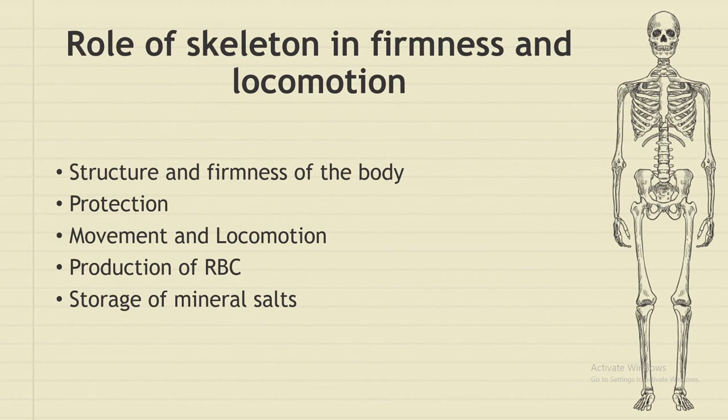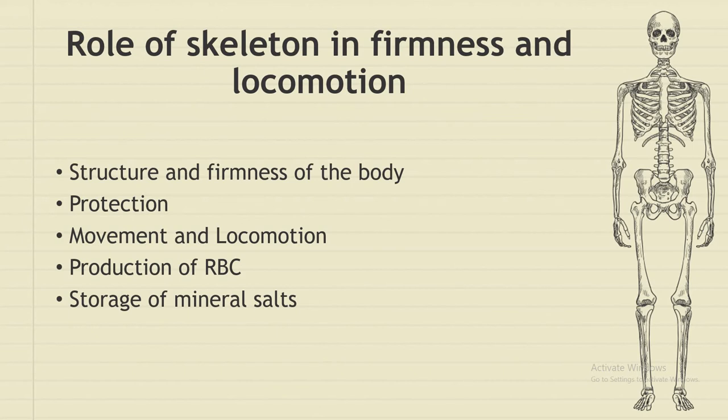Now if we talk about the role of the skeleton in firmness and locomotion, there are several functions they perform. First, structure and firmness of our body. The skeleton gives a definite shape and holds the structure of our body, and it joins different parts of our body with other organs. Number 2 is protection. The skeleton protects the soft and delicate organs of our body. For example, the skull protects the brain, the vertebral column or backbone protects the spinal cord, and the rib cage protects the lungs and heart, like this.